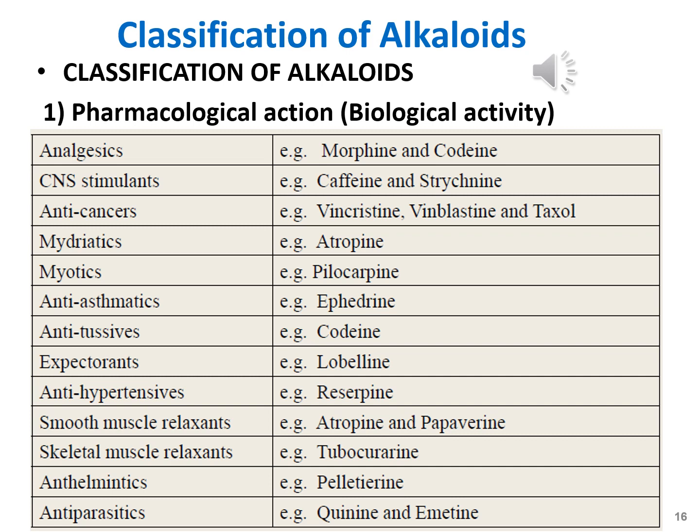Another class of pharmacological alkaloids is antihypertensive alkaloids. Reserpine is an example used to treat hypertensive patients. Examples of smooth muscle relaxants include atropine and papaverine. Skeletal muscle relaxants include tubocurarine. Examples of anthelmintic alkaloids include pelletierine.